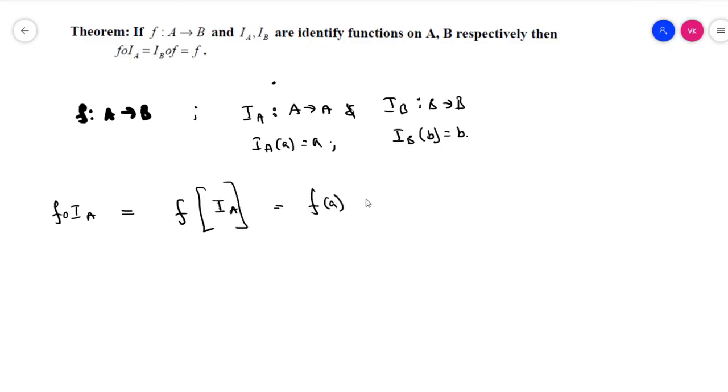That means f of a is equal to b, which shows it is the f function. And for the second one, how can we prove that? What is the proof for that? So we have to consider that. Let's take it step by step.